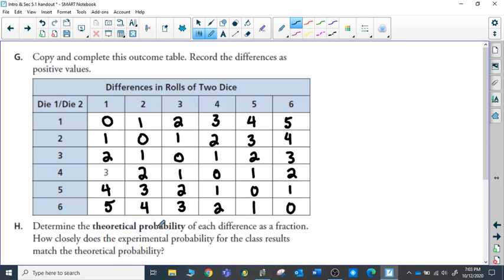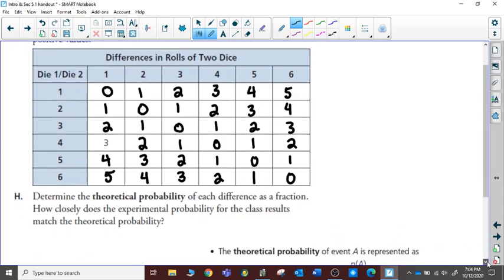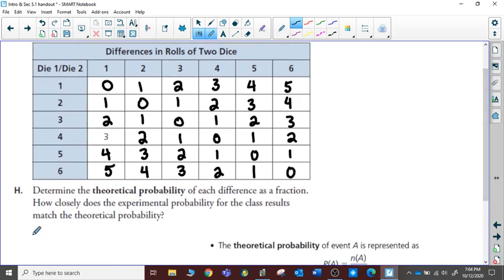So now it says determine the theoretical probability for each difference as a fraction, and how closely does it represent the experimental probability. Now, I didn't have much of an experimental probability, but I did talk about the probability of rolling a difference of 1.